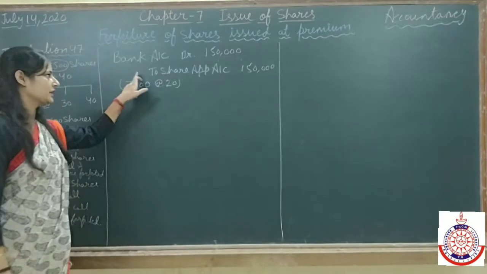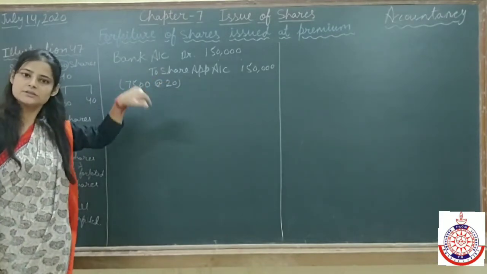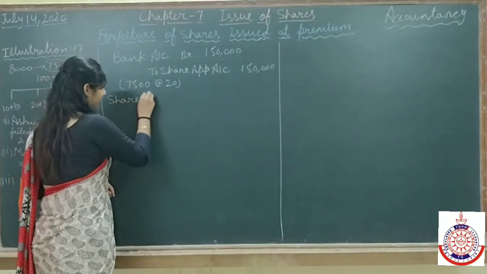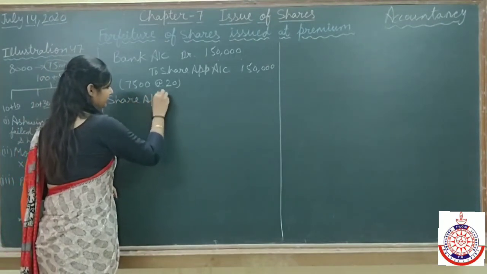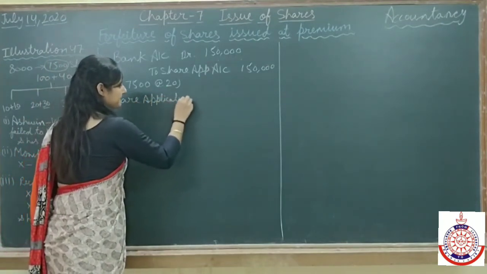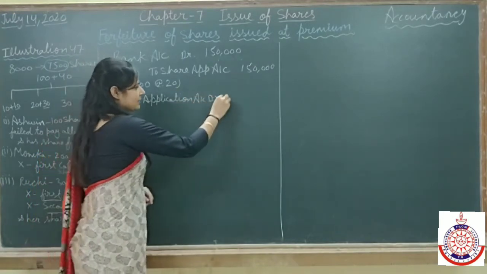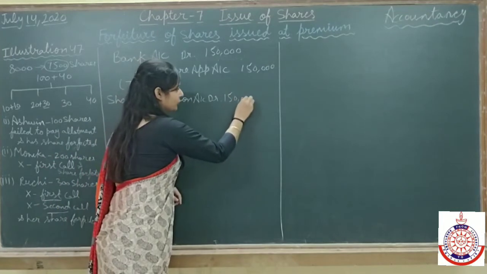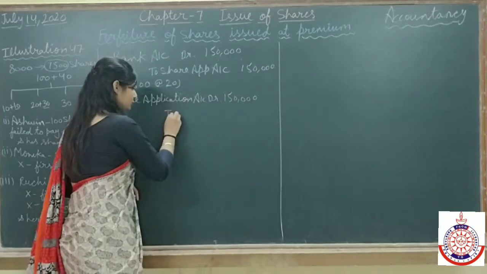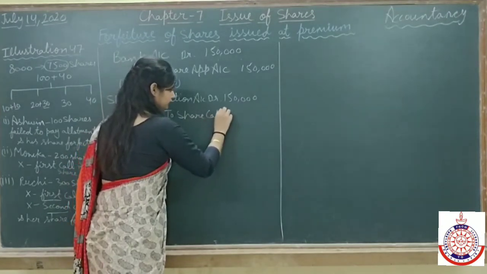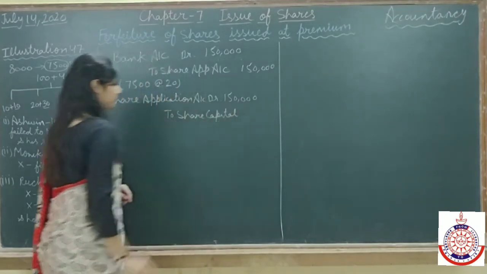Now we will transfer this application money to share capital account. Entry will be share application account debit 1,50,000 to share capital. We know on application premium is there.